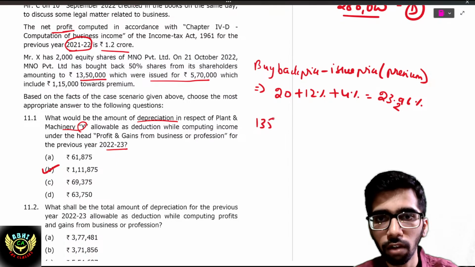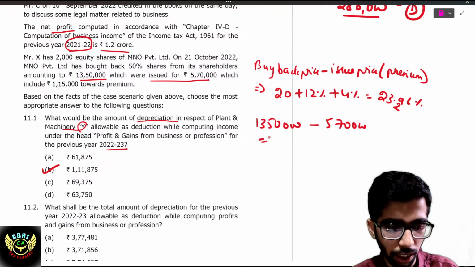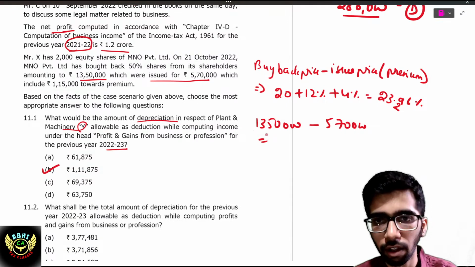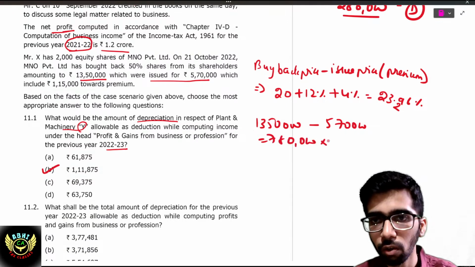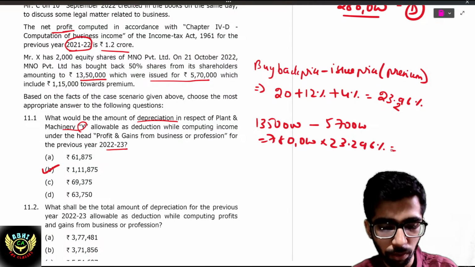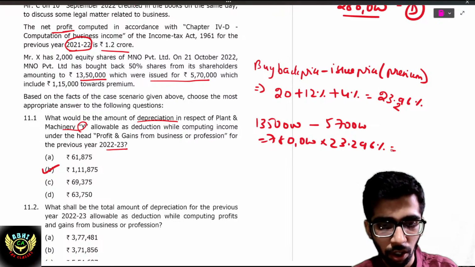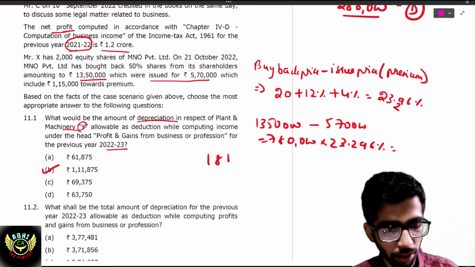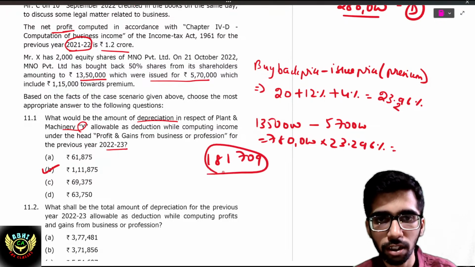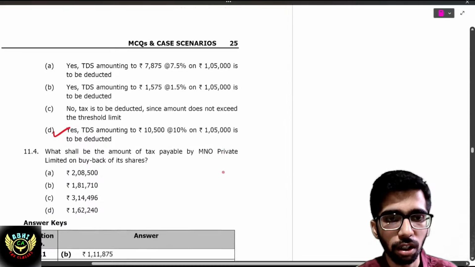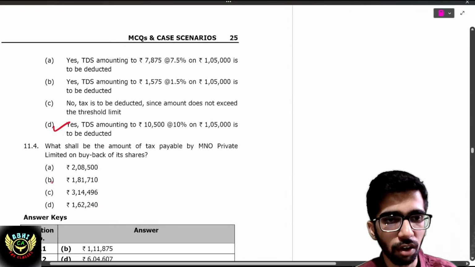Okay, 1350 minus 570 comes to 7,80,000 into 23.296% is the tax that the company has to pay to the government. 181,709 is the answer that the company has to pay. 181,710, almost correct. Okay, this is the answer.